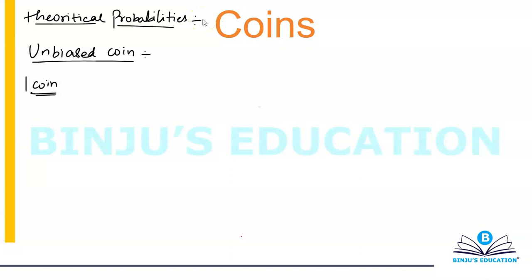Anyways, so if I have an unbiased coin, now unbiased basically means that probability of all the events occurring is equal.